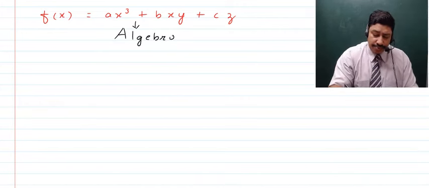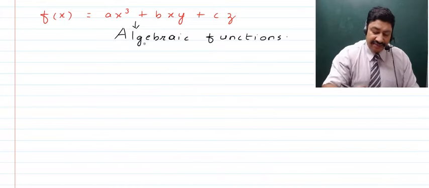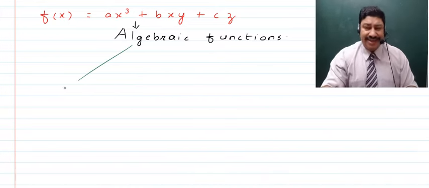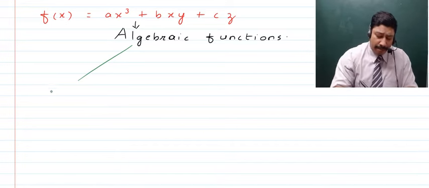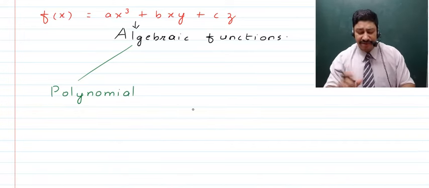Now I told you that there are also different types of such functions, so next we come to that. The first type is known as a polynomial function, or rather a polynomial algebraic function.